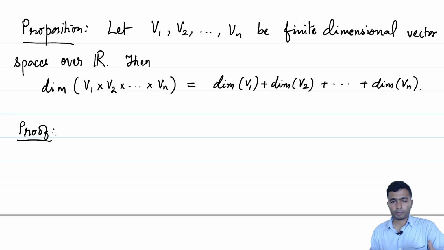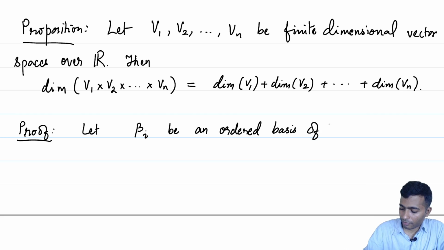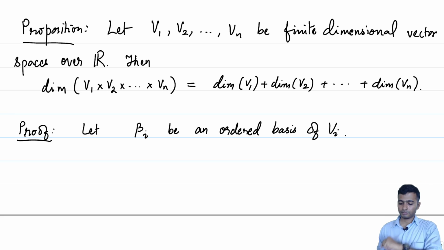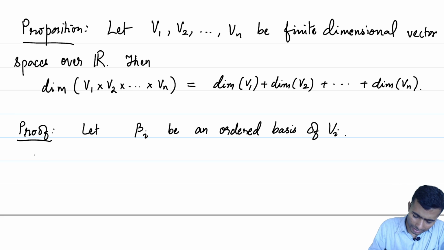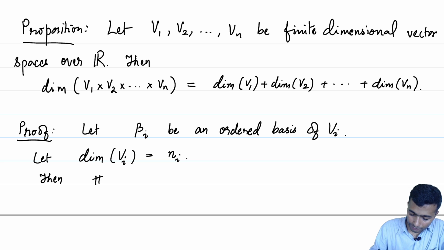So, we know that V1, V2 up to Vn are finite dimensional. So, let beta i be an ordered basis of Vi. We know that beta i has size equal to the dimension of Vi. Let us give it a name: let the dimension of Vi be equal to ni. Then the cardinality of beta i is equal to ni.